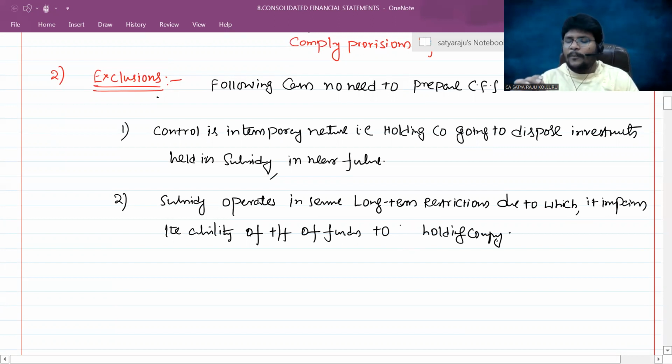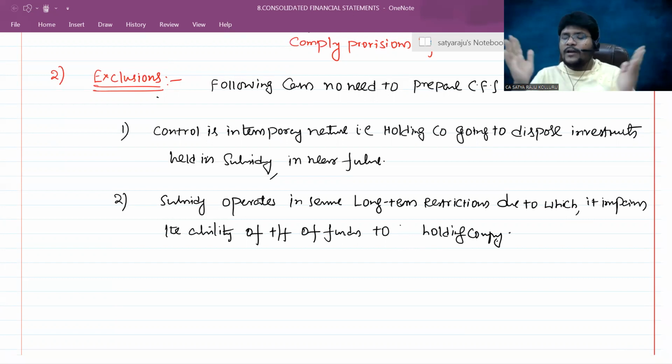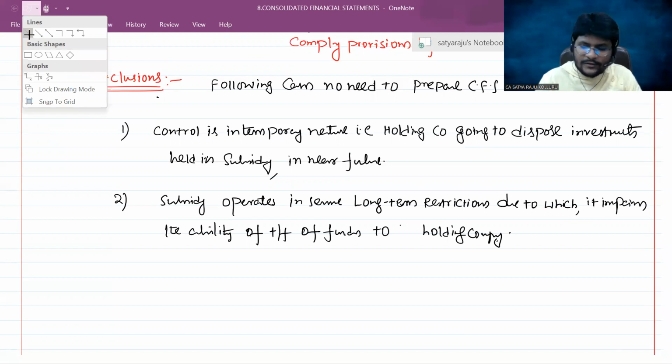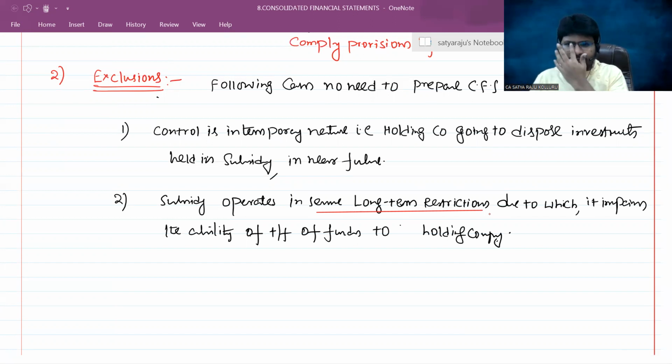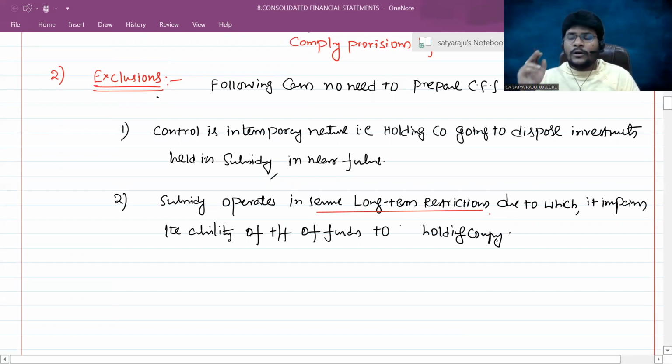Sir, the subsidiary operates in severe long-term restrictions. Sir, what is the meaning of these severe long-term restrictions? I can give a beautiful example here. Please all of you concentrate. This was not at all explained in the accounting standard. Actually, I also learned such an explanation in US GAAP. In US GAAP, it was explained in a very beautiful manner. The subsidiary operates in severe long-term restrictions.